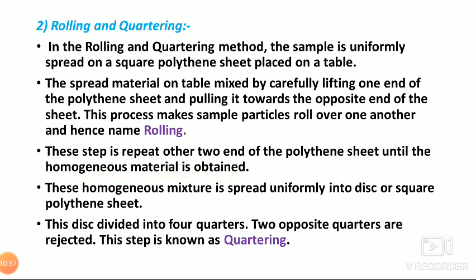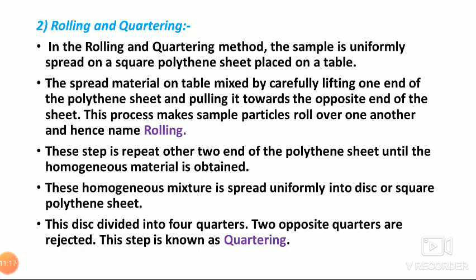That means when we lift all four ends of the polythene sheet towards one another, the whole bulk material will come into the center. That is the rolling process.